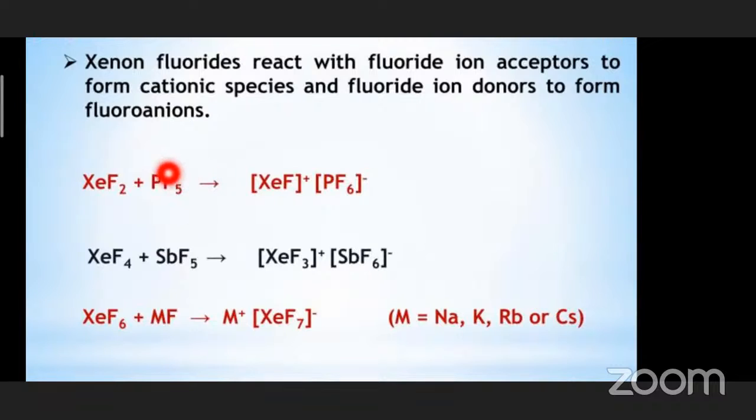That means this phosphorus pentafluoride can accept one more fluoride from XeF2. So what is happening? XeF+ is forming, a cation, and PF6 minus. So PF5 is a fluoride ion acceptor, and they are forming ionic species.